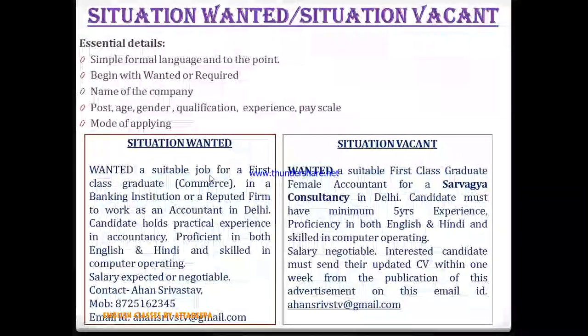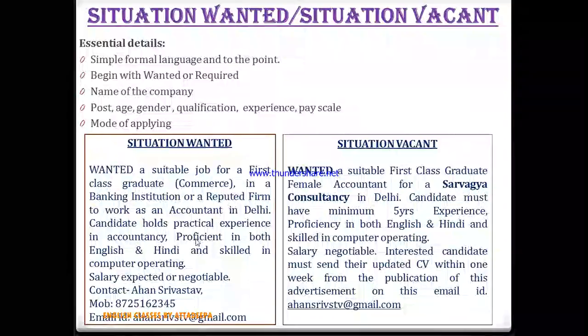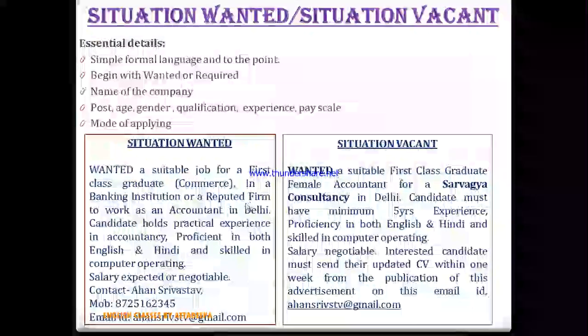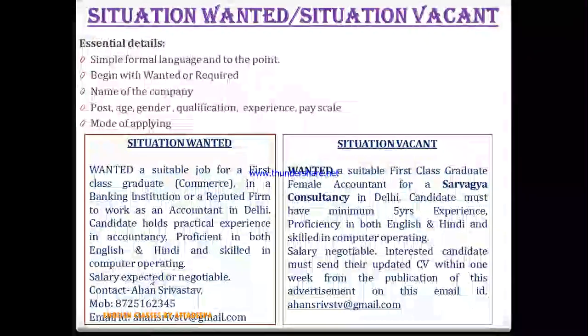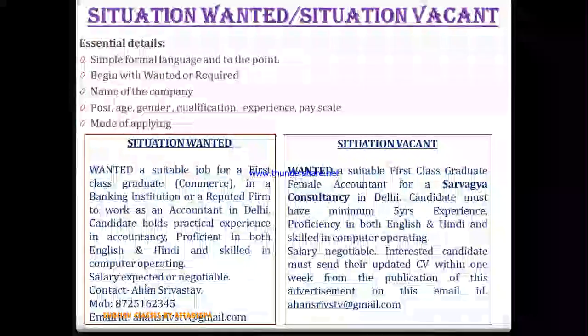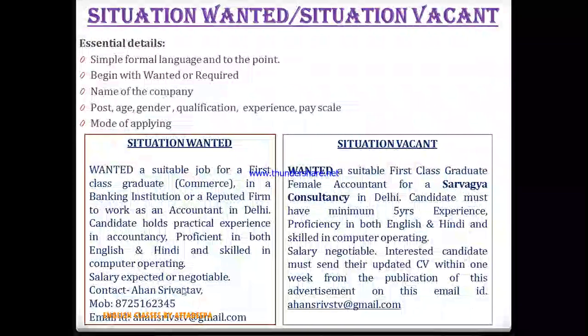So these are the different qualities that the person has, and he feels himself suitable to work in this kind of institution or firm, right? So then further he has written salary expected or negotiable, and then contact name, mobile and email address. So this is how you can create the situation wanted. It's not really difficult, just keep in mind all these points, that these points should be enlisted here in short.